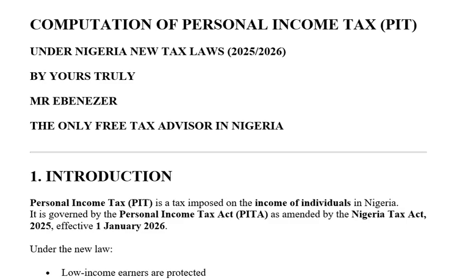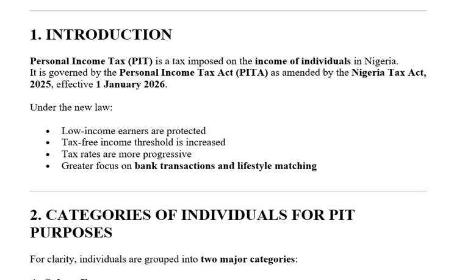And so when we say personal income tax, they are taxes that individual Nigerians are to pay to the government. Taxes are what the government uses to finance the operations of governance. So under the new law, we are told, because we have not seen it, that low income earners are protected. There is what we call the free income threshold being increased.